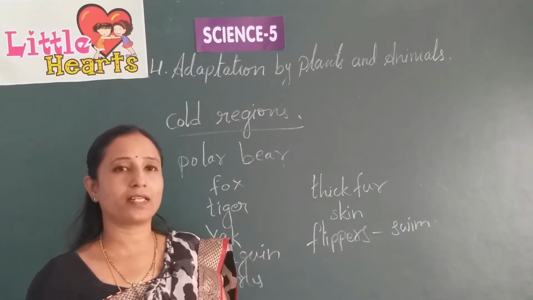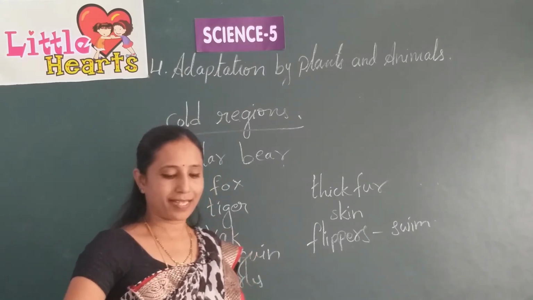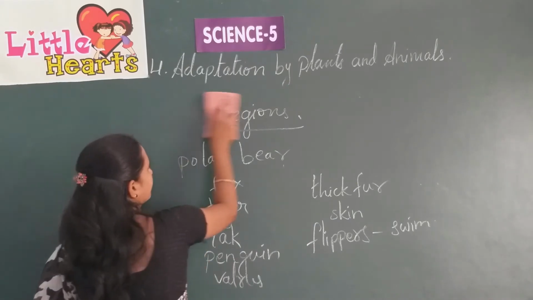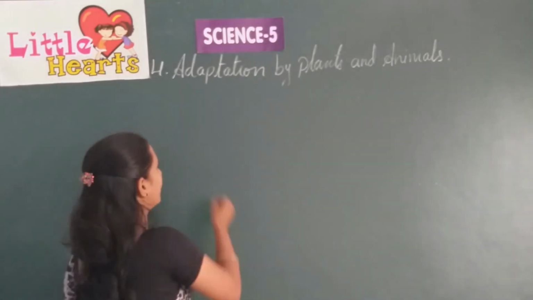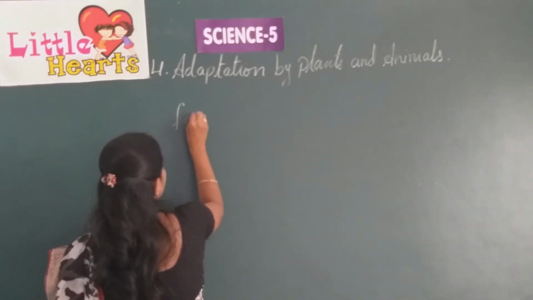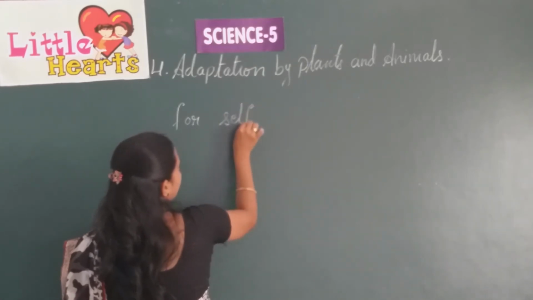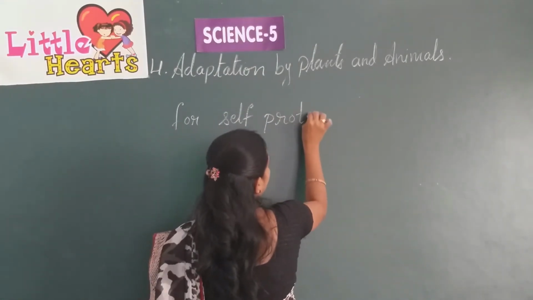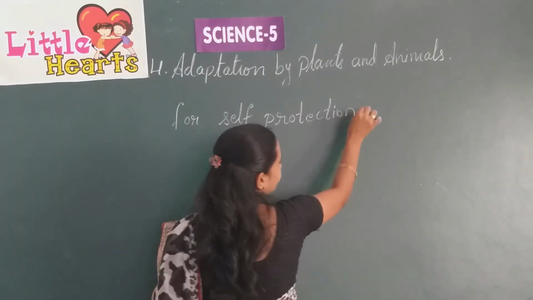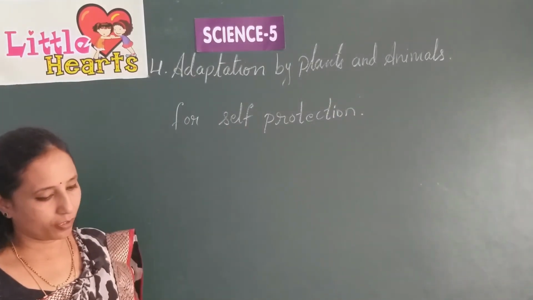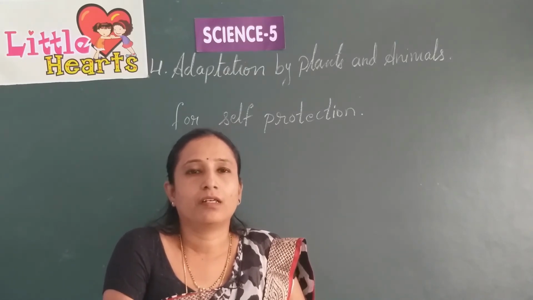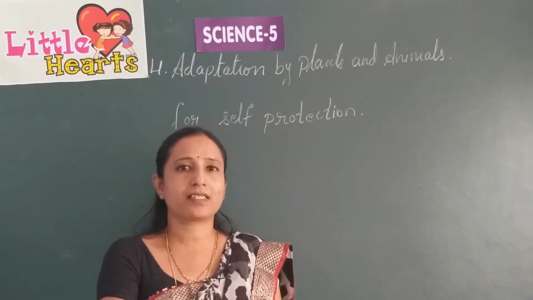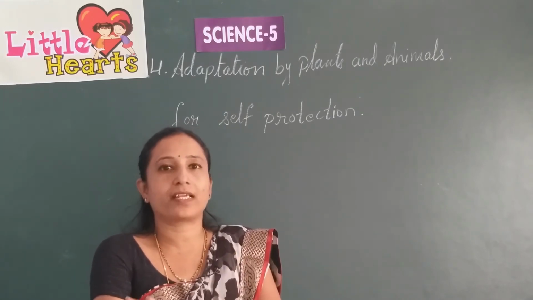Next one is adaptations for self-protection. Here there are many animals which hide in places that merge with their skin color.